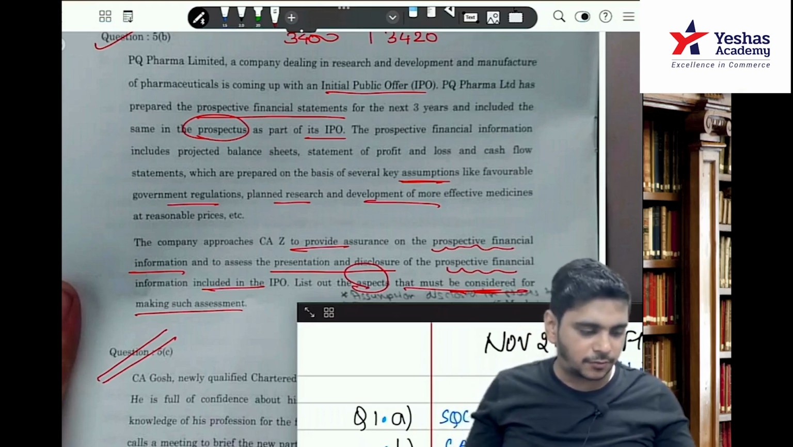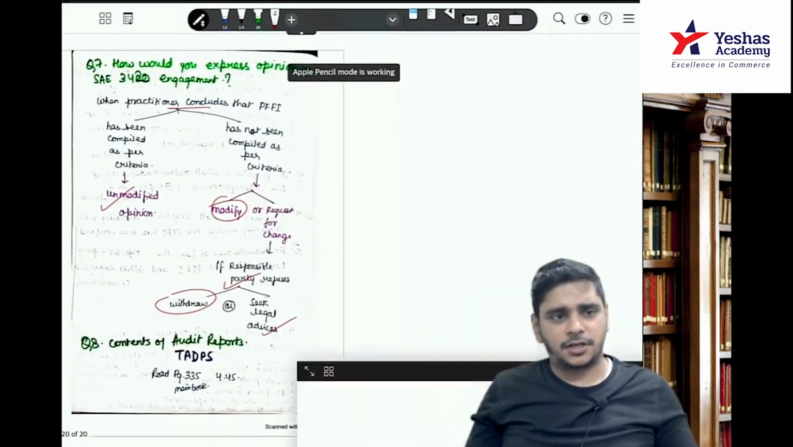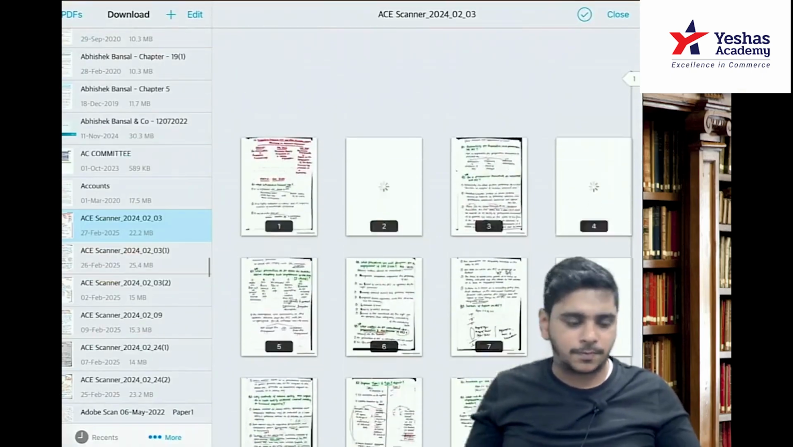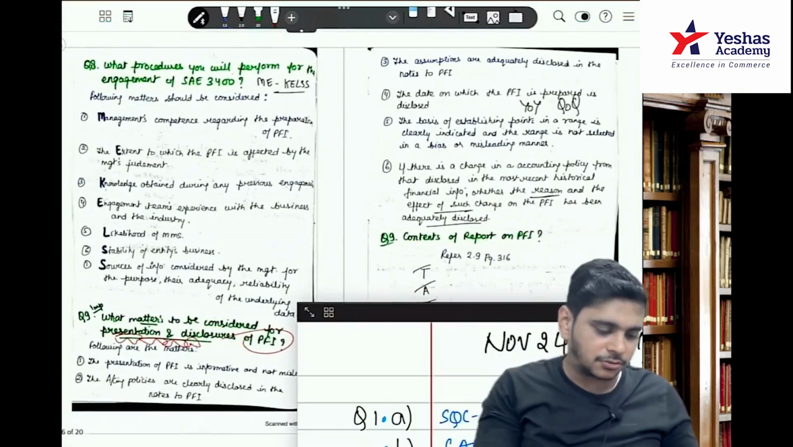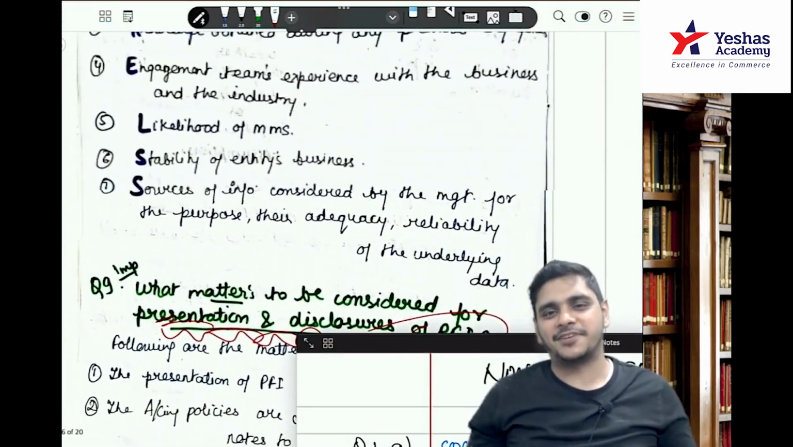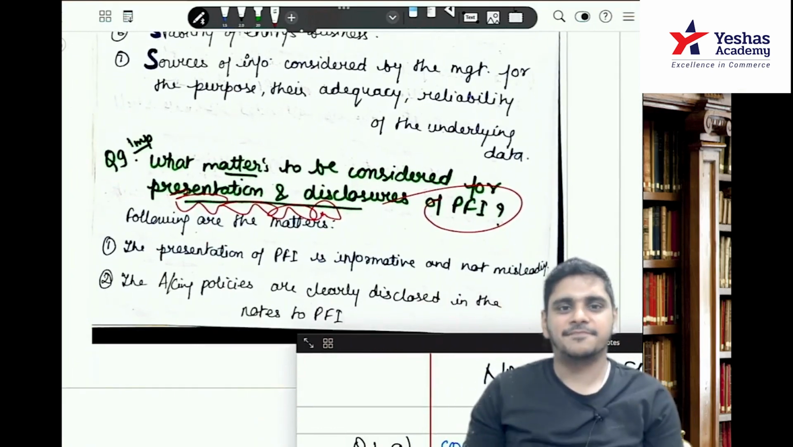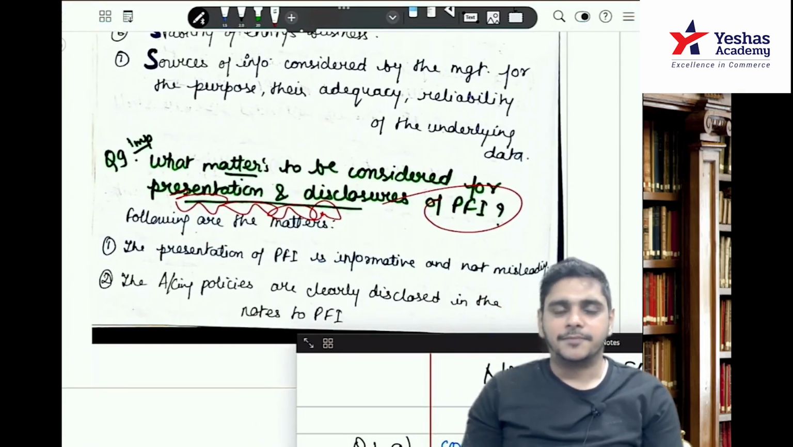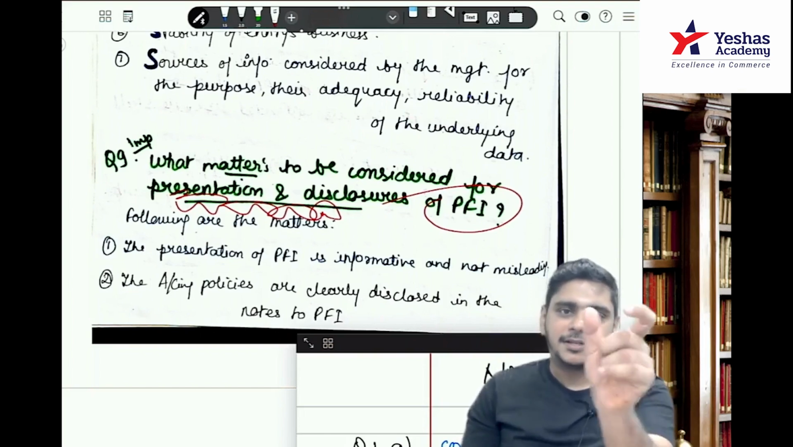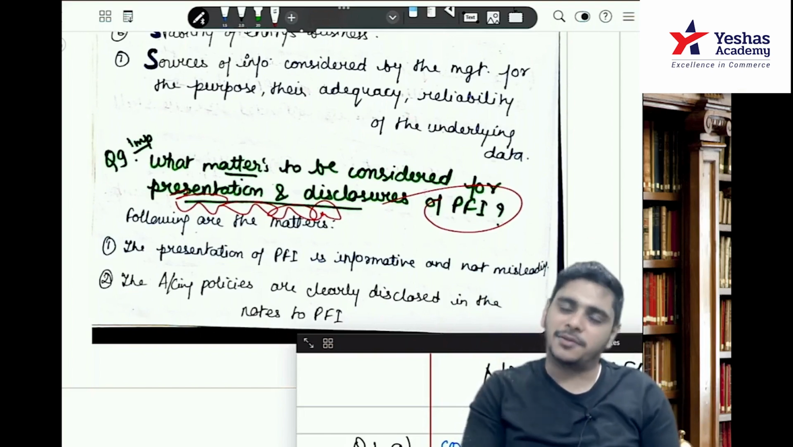Presentation and disclosure of the prospective financial information. The question was on 3400. Same question it is, question number 9 of 3400.